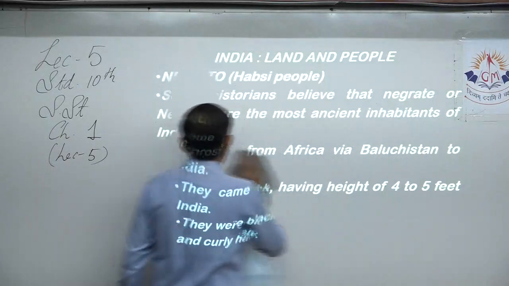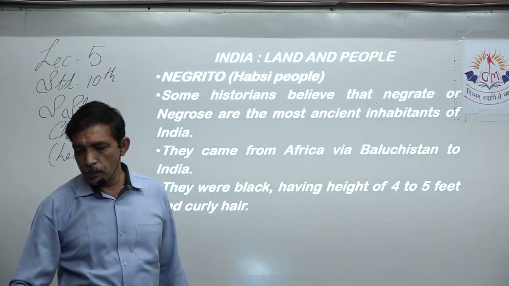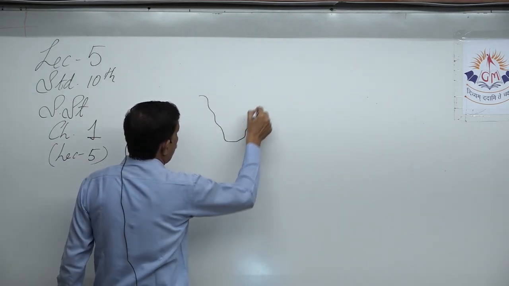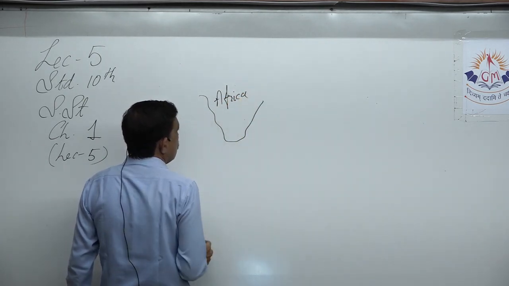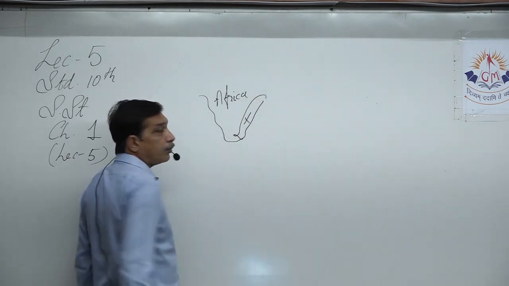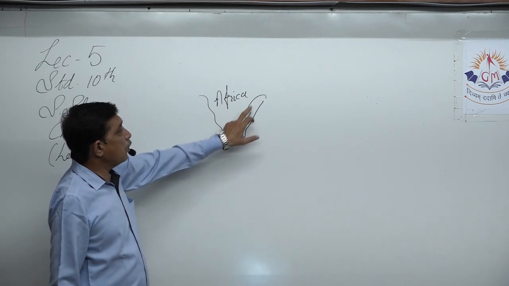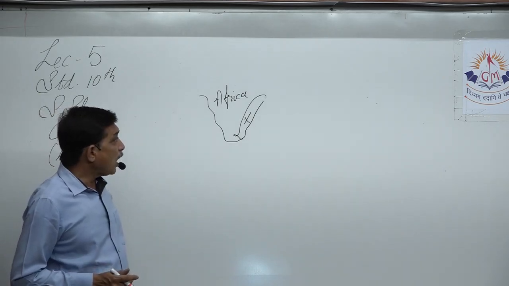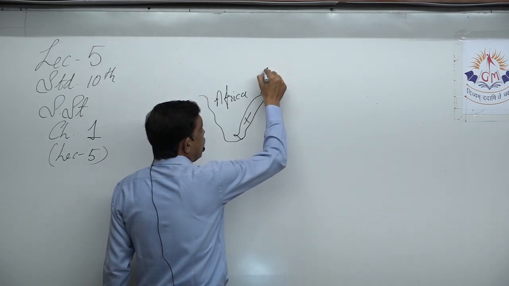Now, I'm not going to draw the world map, but we should be clear of the path through which they came. Now, this we consider as the tip of Africa. South Africa, eastern part. That means we are talking about this part. We have South Africa at the tip of the African continent, and as you go above, we have Mozambique, etc. These are the countries that are situated on the eastern part. Now, they started moving in the northern direction.